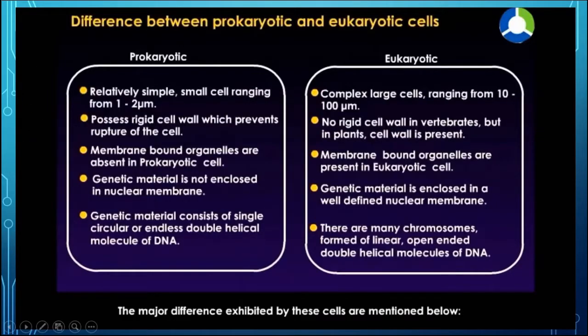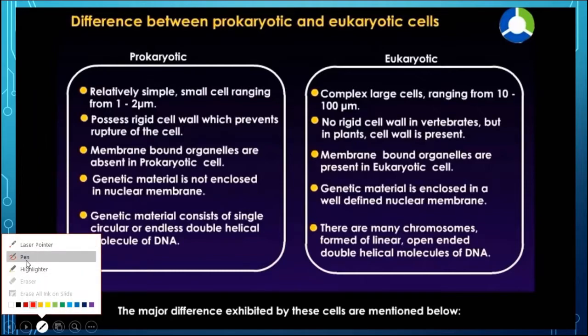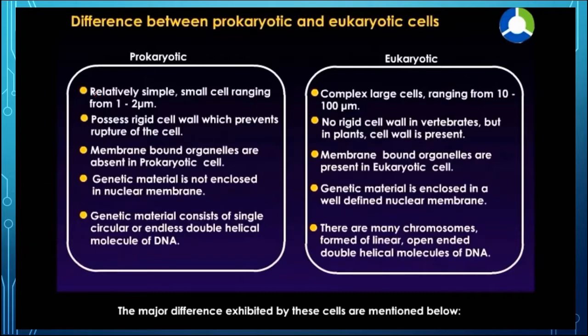In this slide we can compare and differentiate between the prokaryotic as well as eukaryotic cell, as we have already discussed in the earlier slides also. Here the prokaryotic cells are relatively smaller and their size will be 1 to 2 micrometers, whereas in complex large cells it will range from 10 to 100 micrometers.